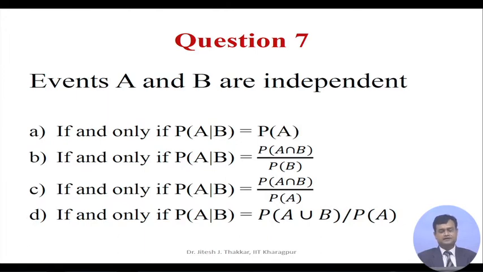Question 7. Events A and B are independent if and only if probability of A given B is equal to P(A); if and only if P(A | B) is equal to P(A ∩ B) divided by P(B); if and only if P(A | B) is equal to P(A ∩ B) divided by P(A); if and only if P(A | B) is equal to P(A ∪ B) divided by P(A).